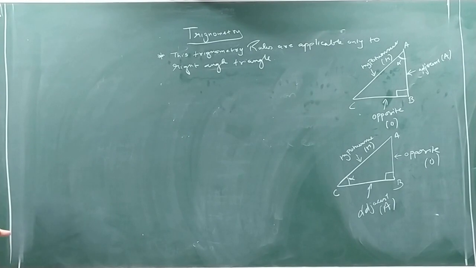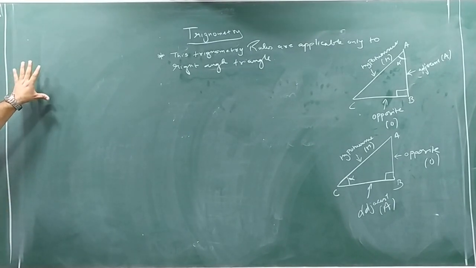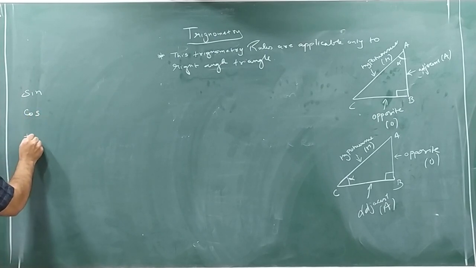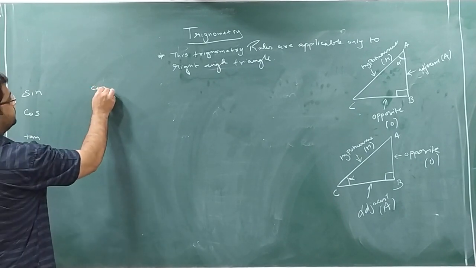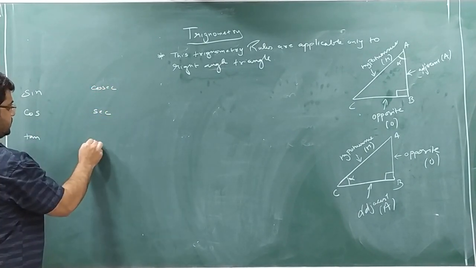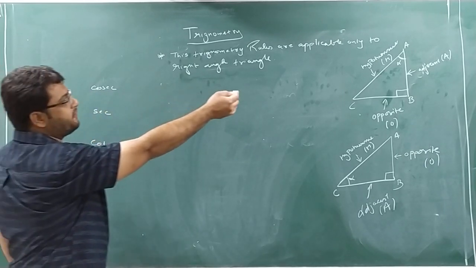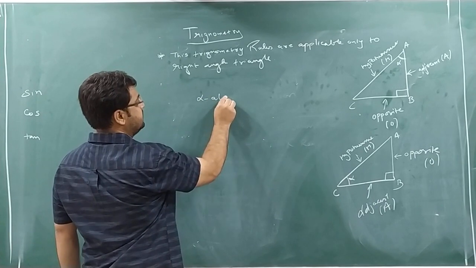Now see here, we are going to discuss a very new concept. First time we are going to listen to some new words, that is sine, cos, tan. Do not worry. After certain time, you will be habituated to these names, cosec, sec. These are certain trigonometry functions, and trigonometry functions are related with some reference angle. So I can take the reference angle as alpha. This is known as alpha.